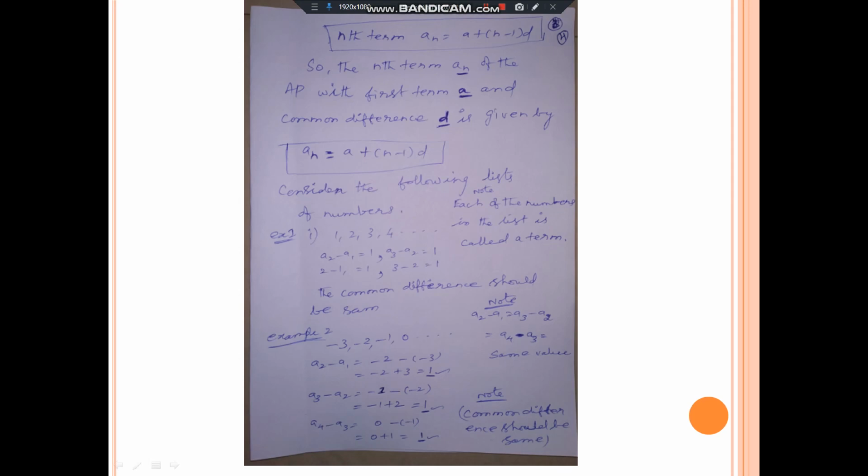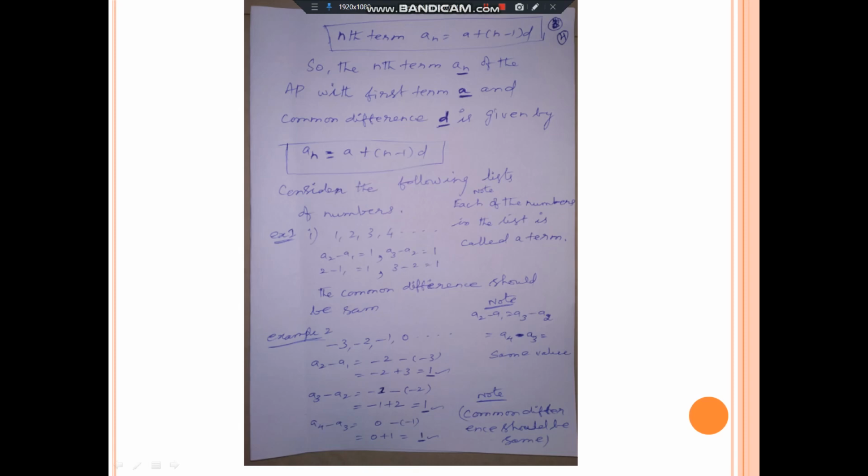I told you already, you should not start from a1 minus a2, but a2 minus a1. 2 minus 1 is equal to 1. a3 minus a2, 3 minus 2, a3 is the third term, 3, minus a2, the second term, 2, is 1.